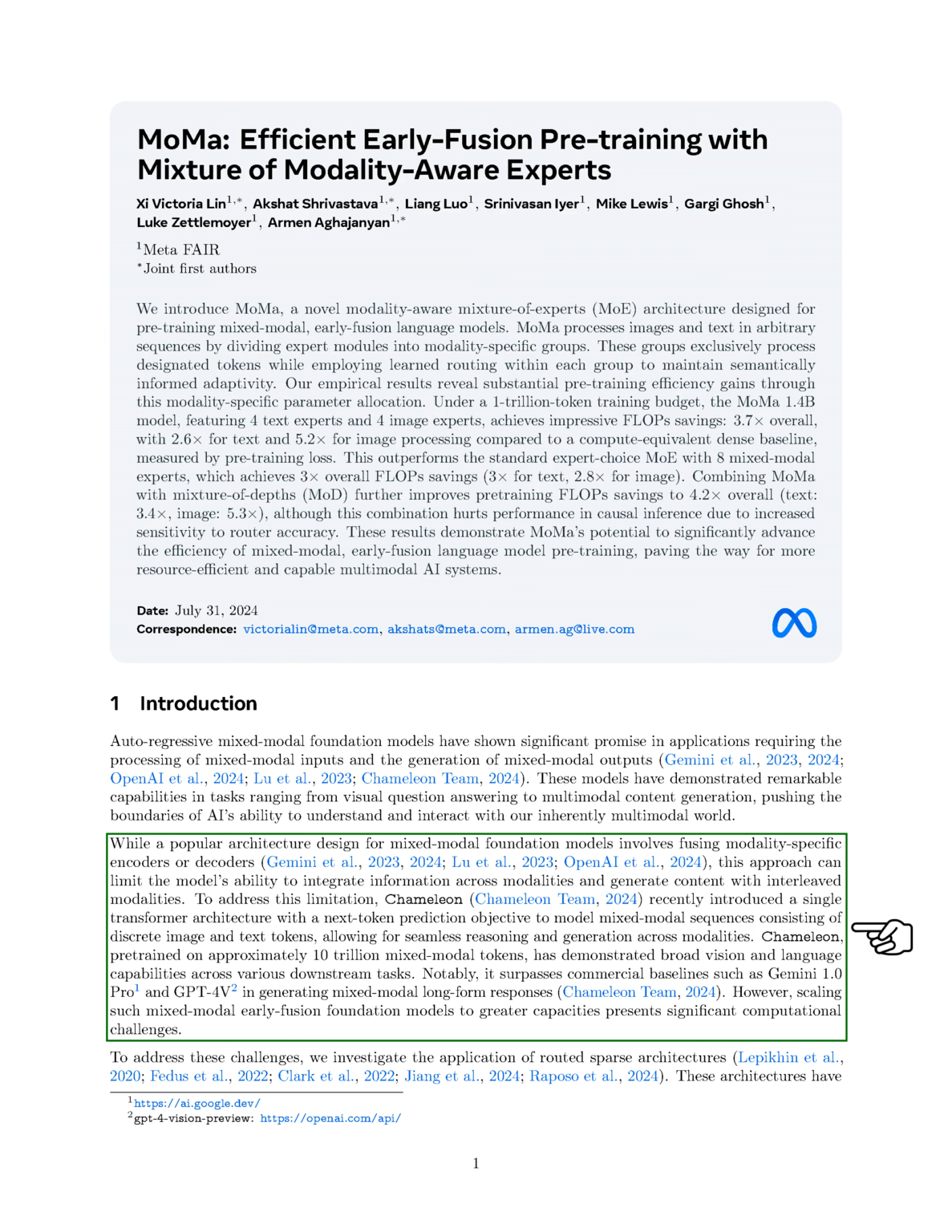While many mixed-modal models use a design that combines separate encoders or decoders for each type of data, this can restrict the model's ability to merge information from different sources and create content that blends these modalities effectively. To overcome this issue, Chameleon has introduced a unified transformer architecture that predicts the next token in sequences made up of both image and text tokens. This allows for smooth reasoning and generation across different types of data.